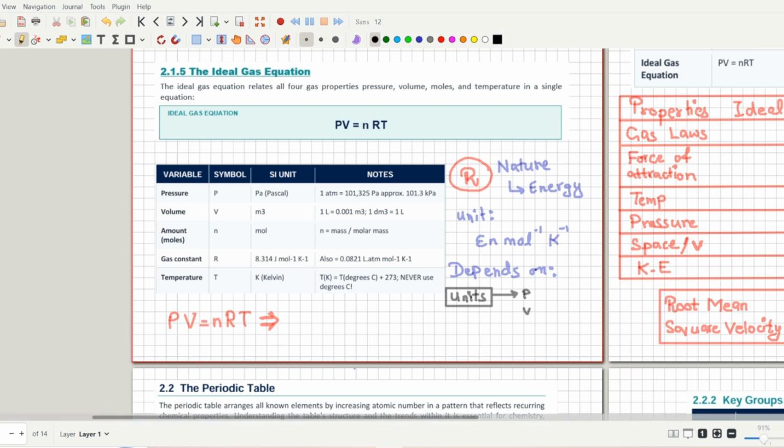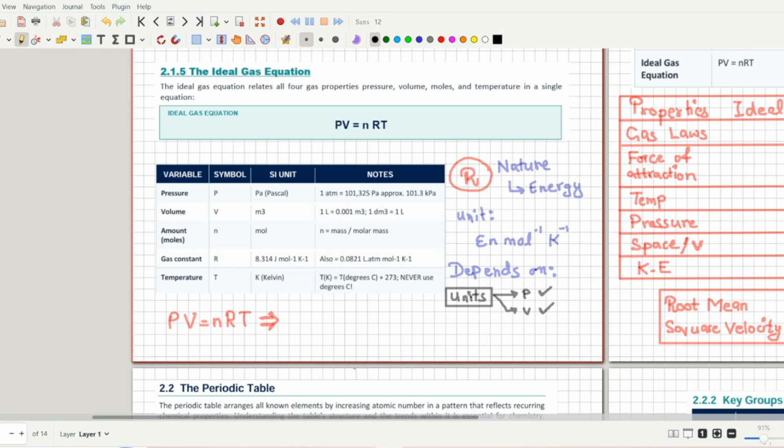It does not directly depend upon pressure or volume, but it depends upon the units of pressure and the units of volume. Please keep in mind, R does not depend upon pressure, it does not depend upon volume, but R depends upon the units of pressure and the units of volume. If the units of pressure and volume are changed, so does the value of R.